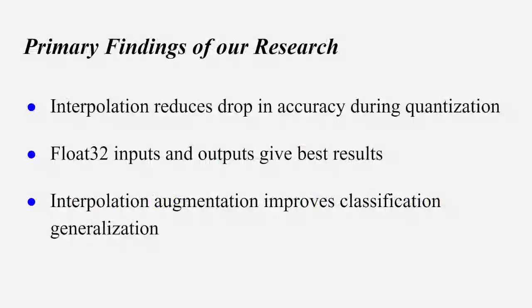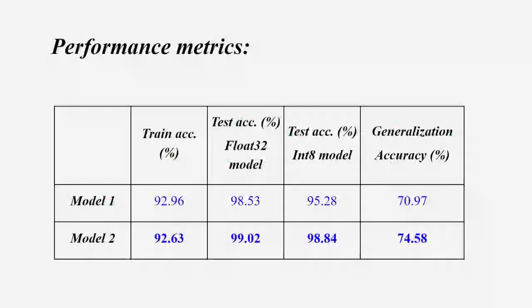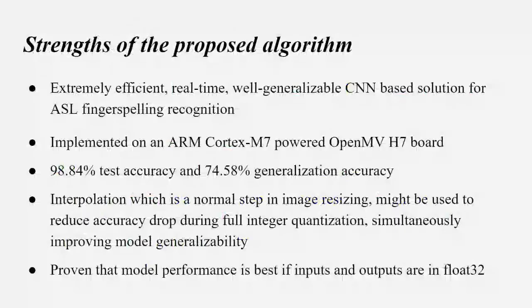So to sum it up, let's talk about the primary findings of our research. Interpolation reduces the drop in accuracy during quantization. So if you go to this table back here, you would see that interpolation has been used for model 2 and the drop in accuracy is just about 0.2 from the float32 to the int8 model. But for model 1, the drop in accuracy is almost 3%, which is quite significant.